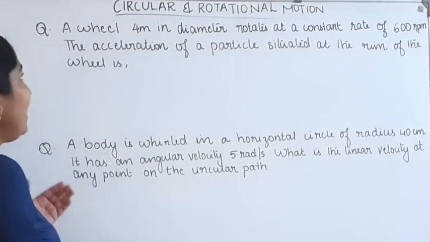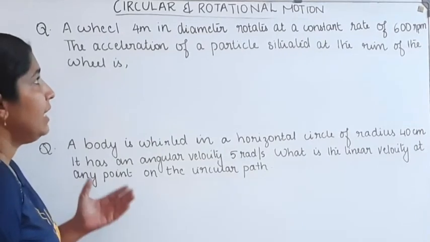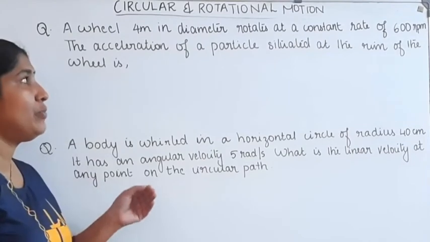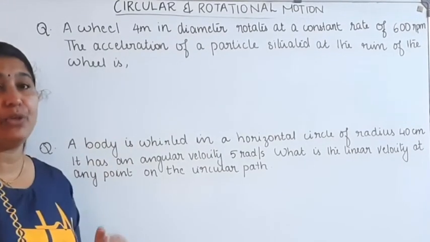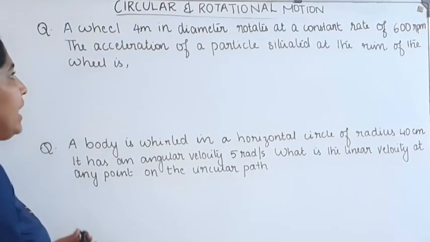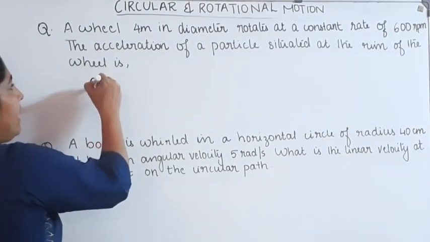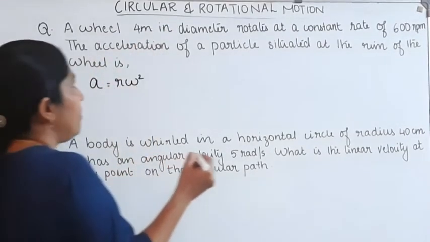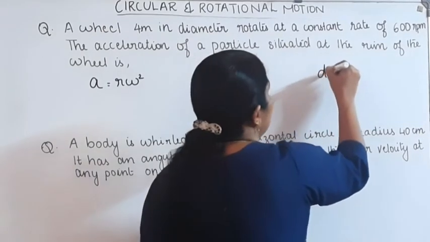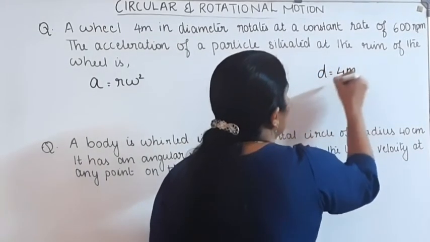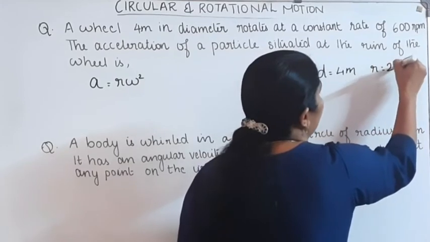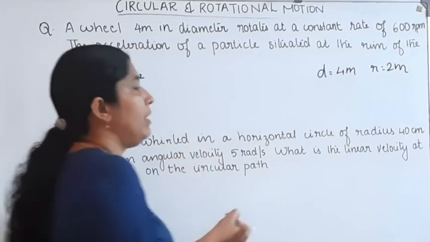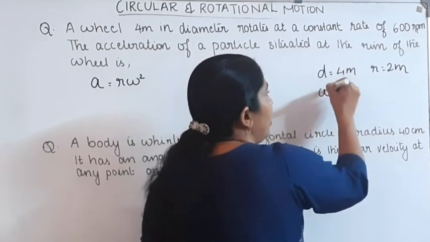Next question. A wheel 4 meter in diameter rotates at a constant rate of 600 rpm. The acceleration of the particle situated at the rim of the wheel is. We want to find out the acceleration. Acceleration at the rim of the wheel, a is equal to r omega square. Diameter D is equal to 4 meter, then radius r is equal to 2 meter. Again, 600 rpm is given. From that 600 rpm, we can find out angular velocity.